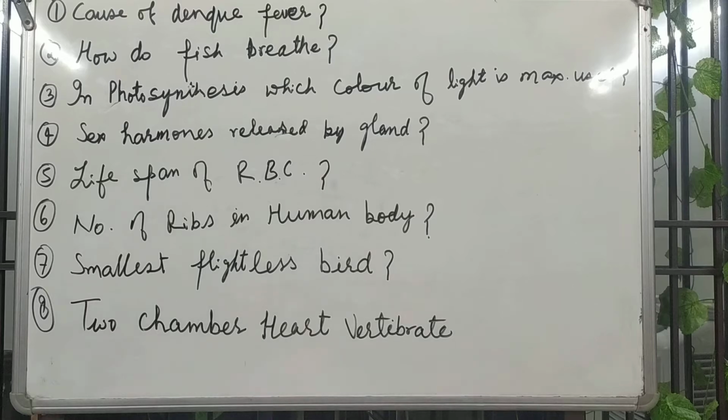One thing is the cause of dengue fever. Dengue fever is caused by the biting of the female mosquito, and the mosquito's name is Aedes.